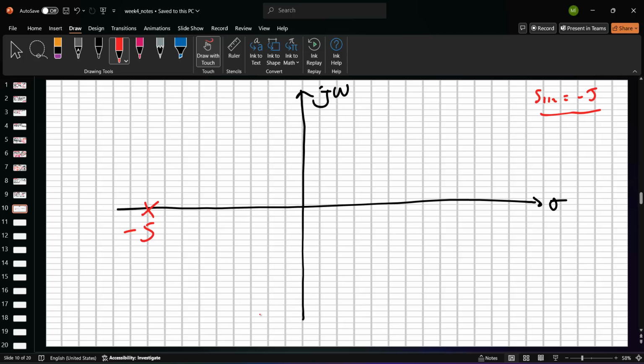This equation is equal to what? Zeta Wn. And so zeta Wn is equal to 5, right? We have the zeta value, and we have the Wn value. But we have two terms in here, the real part and the imaginary part.